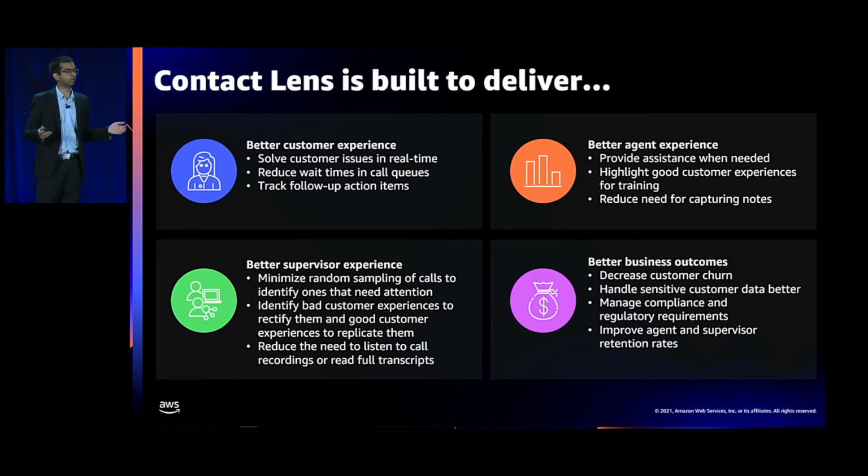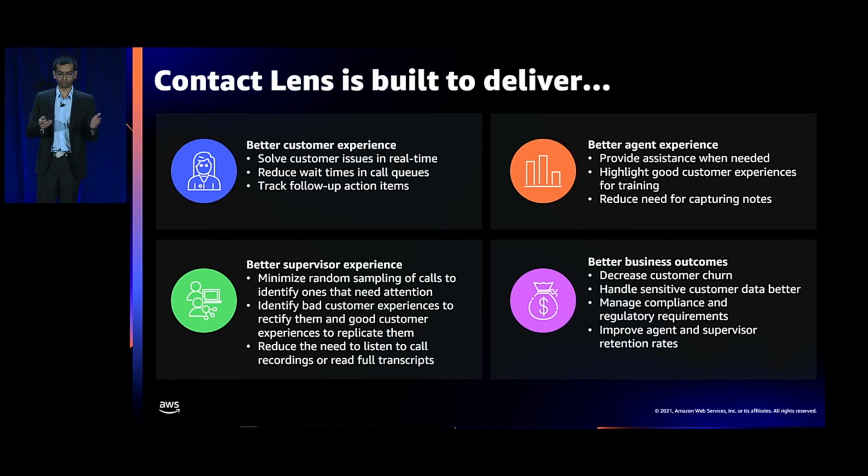Supervisors no longer have to randomly sample calls. So they're finding calls that need attention, and they can identify these bad customer experiences and rectify them. Or they could also find good customer experiences and try to replicate them. They also don't have to spend time listening to call recordings or full transcripts to understand the gist of a conversation anymore. Now, all of these just translate to better business outcomes overall, right?